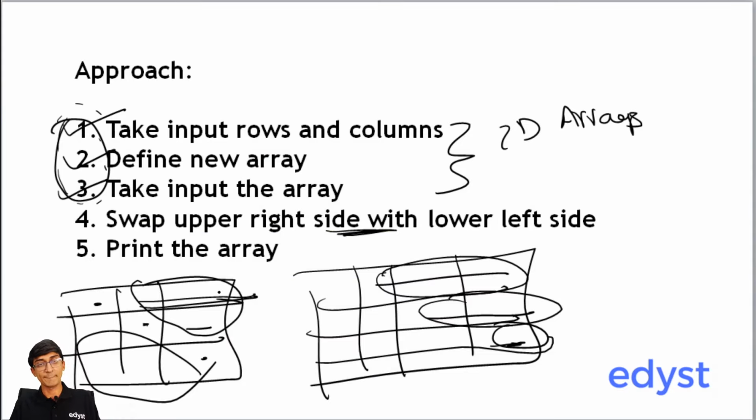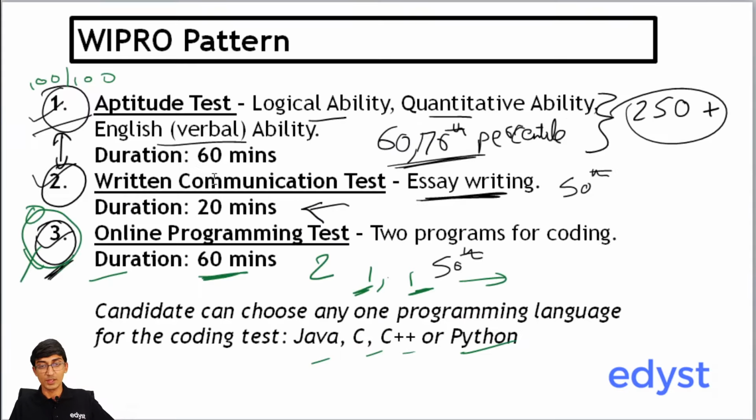So the first question, as always, the most obvious one, is there a choice of language which we should use? Right. So is there a choice of the language that we can use in this test? Absolutely, there is a choice. You can use either Java, C, C++, or Python. As I've put on the slide over here, we have support for all 4 of these on the Edyst platform. So if you want to prepare in any one of these languages, you can just sign up on the Edyst platform and try it out.